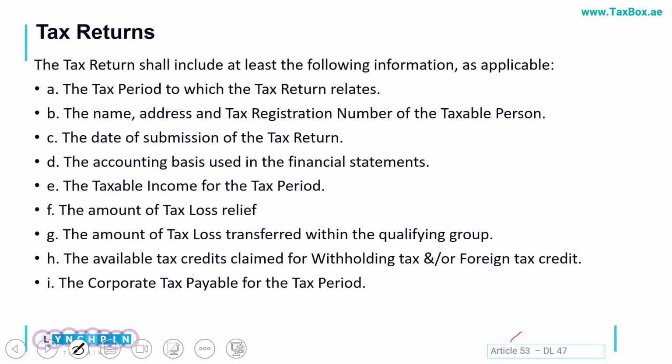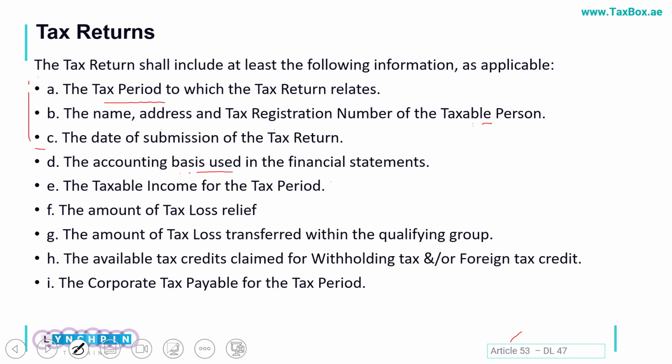Okay, and of course the tax return will be filed for a specific period. It will contain name, address and TRN of the taxable person. These things we are expecting that these would be automatic. These would be available in the FTA system already. Accounting basis which we use in most cases would be accrual based accounting.